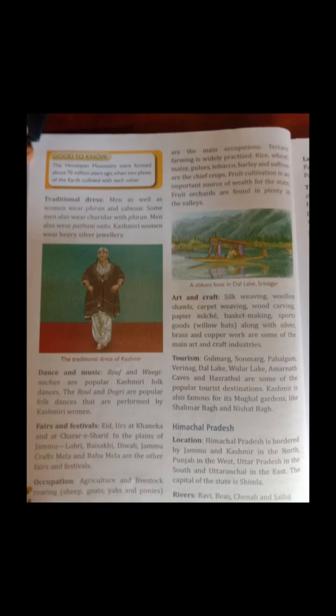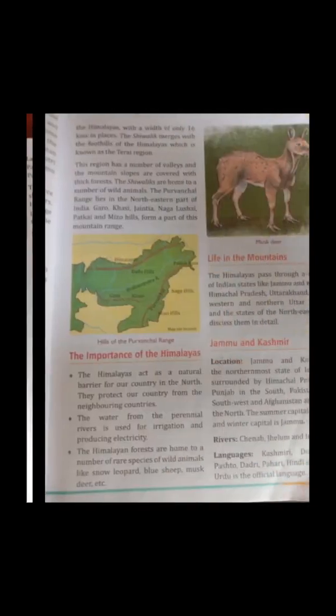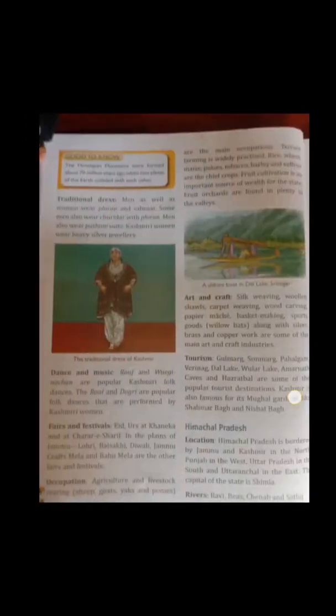Uttarakhand location. The state of Uttarakhand is surrounded by Tibet in the north, Nepal in the east, Uttar Pradesh in the south, and Himachal Pradesh in the northwest. Its capital is Dehradun. Main rivers are Ganga and Yamuna. Languages: Garhwali, Kumaoni, Hindi are the main languages of Uttarakhand.